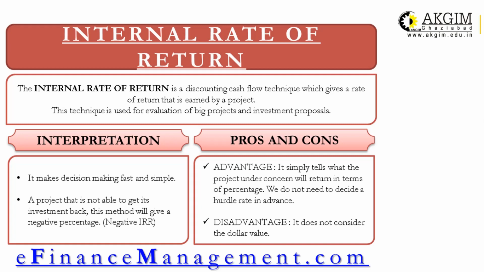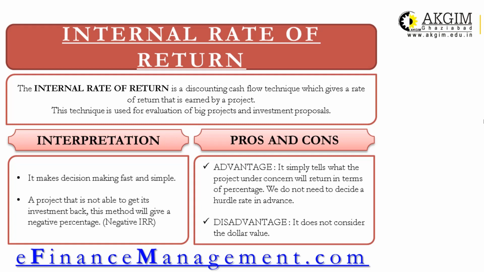This method will give you a negative percentage, a negative IRR, if that investment is a loss-making investment. Advantage: it's simple to tell what the project under concern will return in terms of percentage. We do not need to decide a hurdle rate in advance. Disadvantage: it is not considering the dollar value.